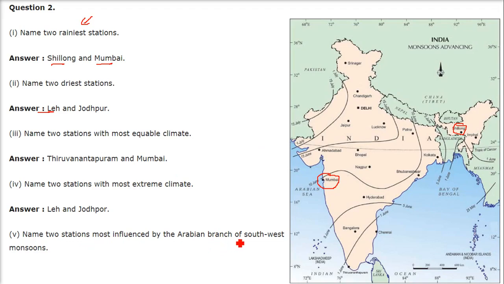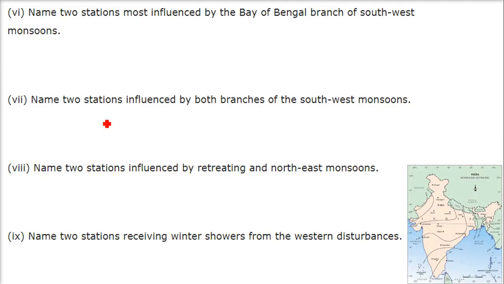Name 2 stations most influenced by the Arabian branch of the southwest monsoon. This is the Arabian Sea, this is the Arabian branch. It's Mumbai and Thiruvananthapuram. Name 2 stations most influenced by the Bay of Bengal branch of the southwest monsoon. It enters from the Kolkata area. So Kolkata and then Shillong.